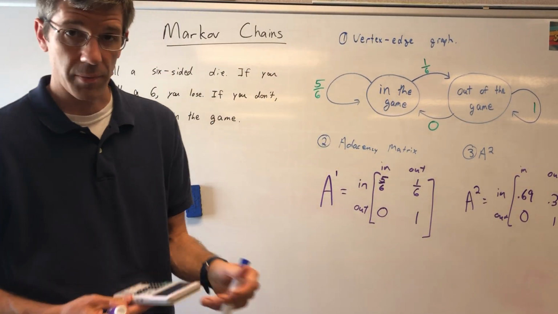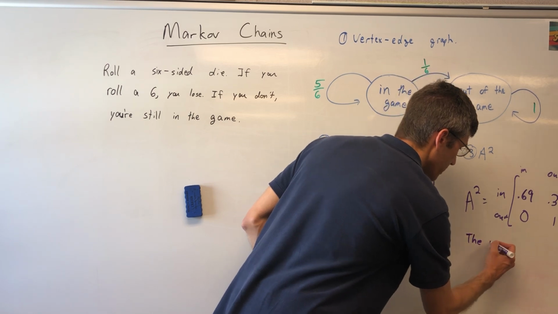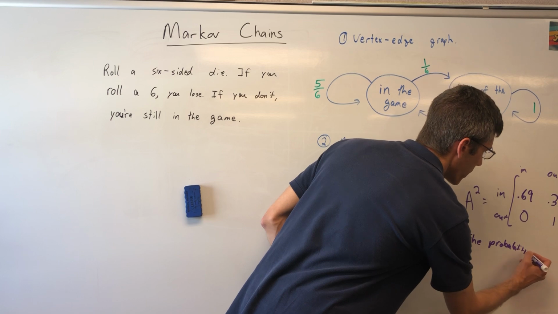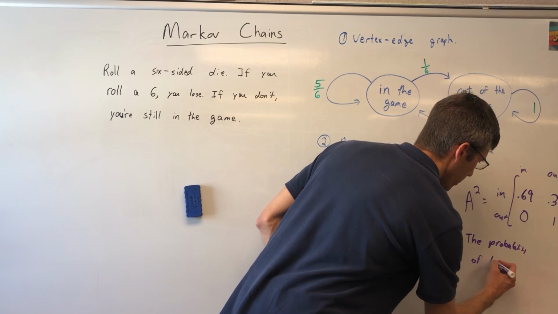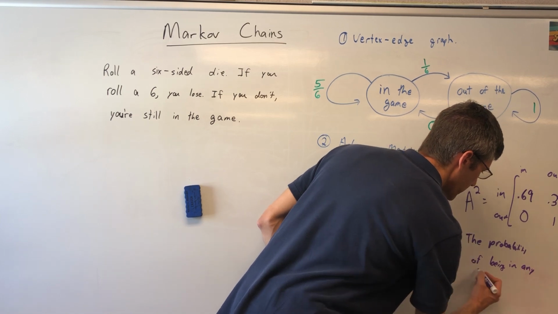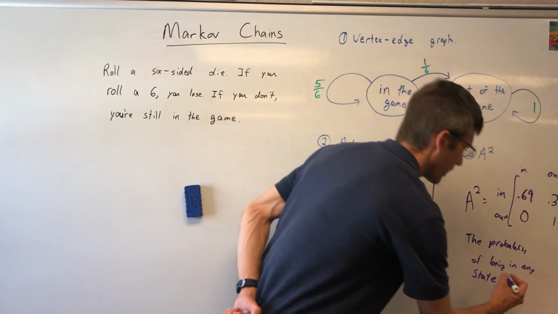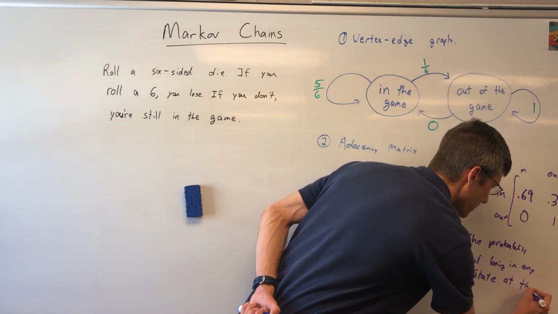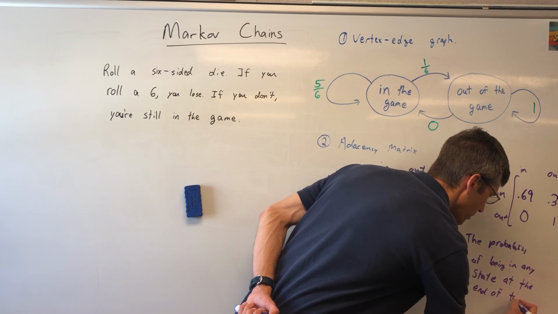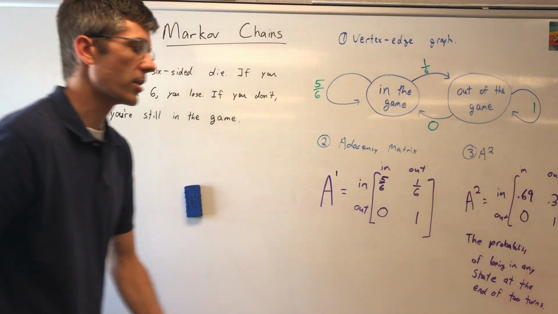Okay, and again, what does it represent? I told you the sentence. I probably will not write it word for word, but this is the probability of being in any state of the game at the end of 2 turns, 2 rolls of the die.